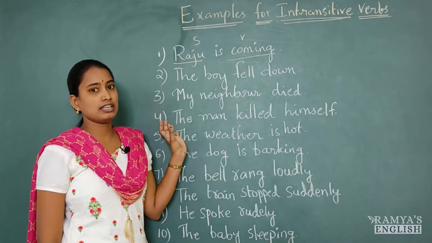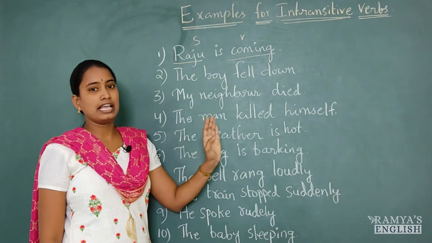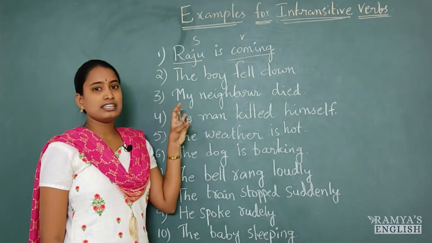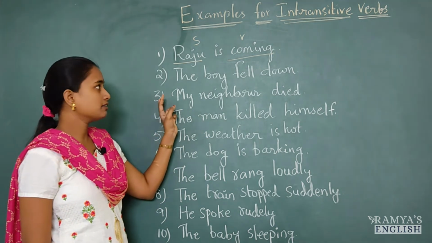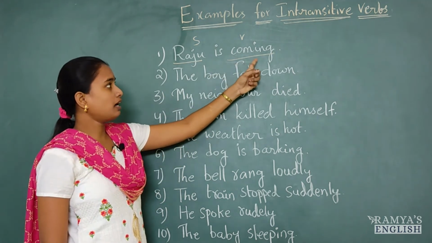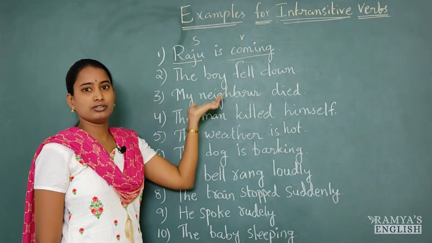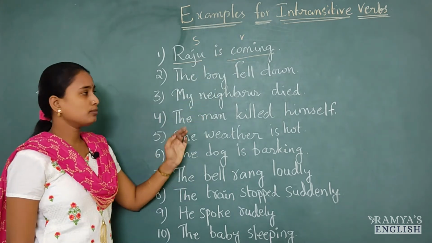The definition of intransitive verb is the subject never passes any action to the object and this verb doesn't answer any question. So that we have to check in this sentence. So he is coming. What? He is coming where? Is it mentioned? No, it's not mentioned in the sentence. So that's why it is intransitive verb.